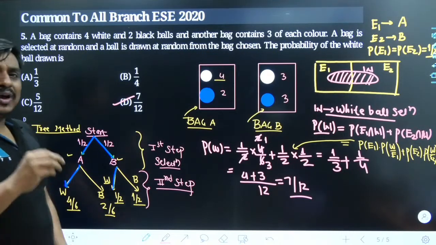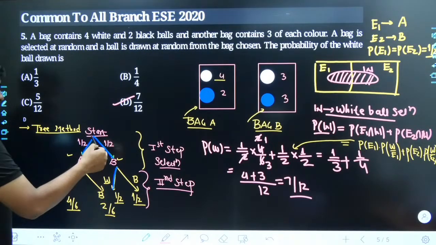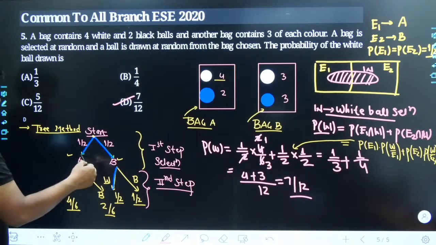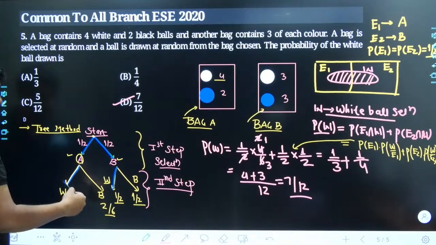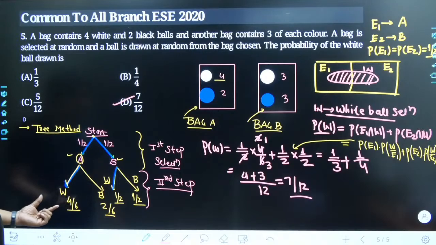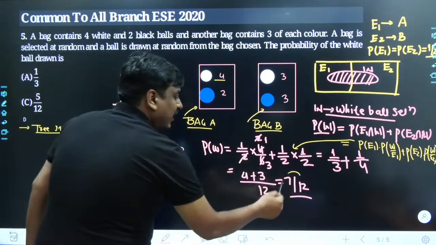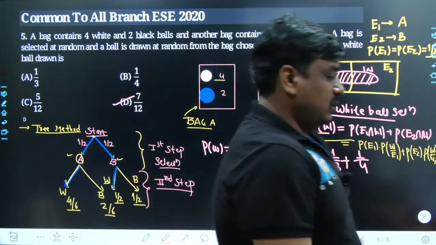End of the day, you had to get a white ball. How is it possible? All the way you had to start from a starting point. After taking the probability of half, you got selected with bag A, and now from bag A you had to take a white ball out, and that's possible only 4 times out of 6, so the probability is simply 4 upon 6. Once we add them together, the value we got is simply going to be 7 divided by 12.